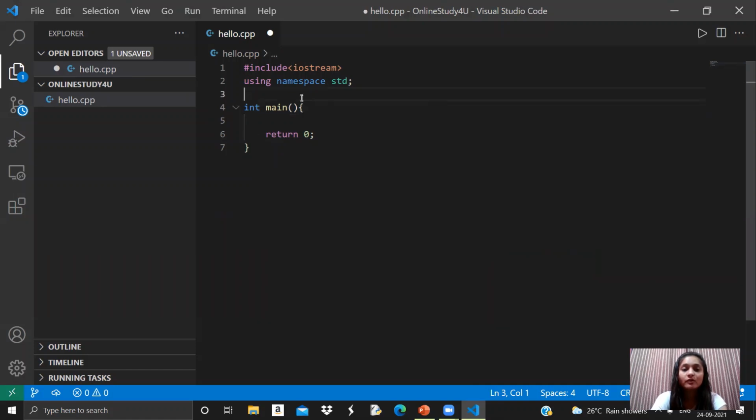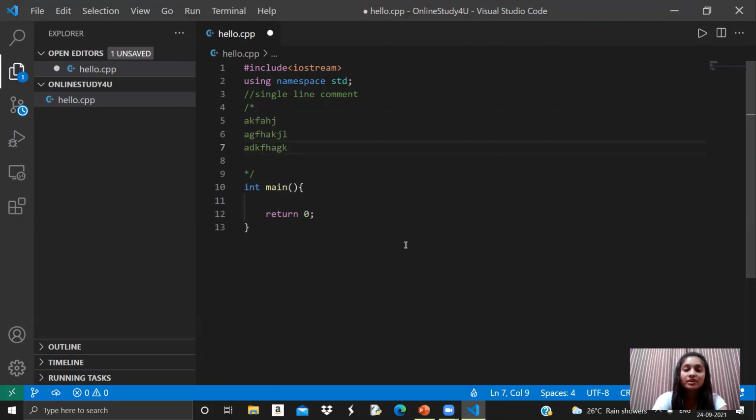Before starting with the code of the program, before printing anything or taking any input, let's first see what comments are in C++ and how you can make comments. Basically, comments are of two types in C++: single line and multi-line comments. Single line comments are made with the help of double slashes. Multi-line comments are made with the help of slash and star, and they are ended with star and then slash. Inside this, all the lines will be considered as comments only. Like if I'm writing this, then this, and this.